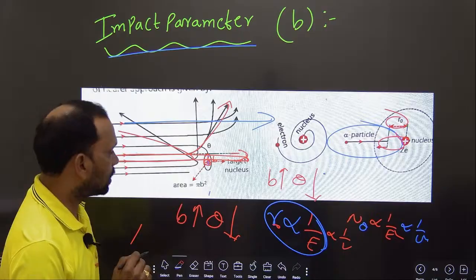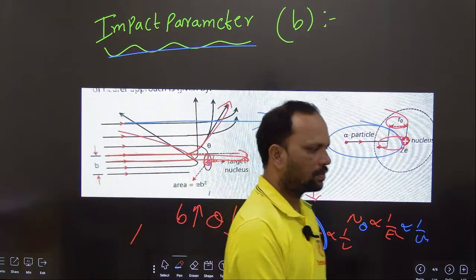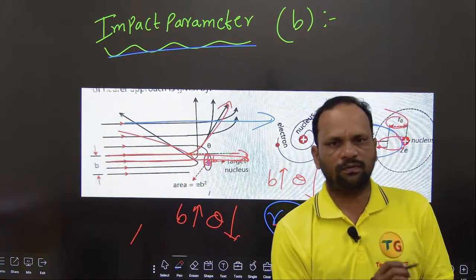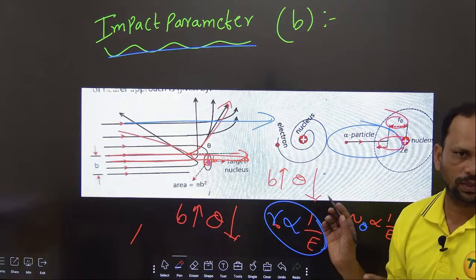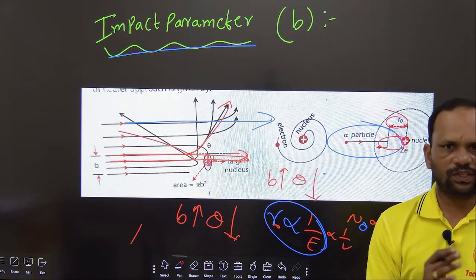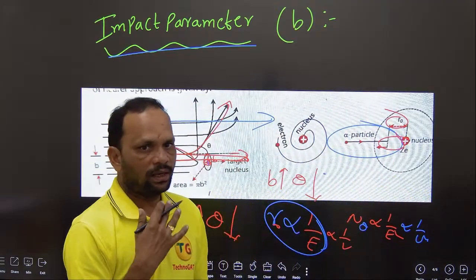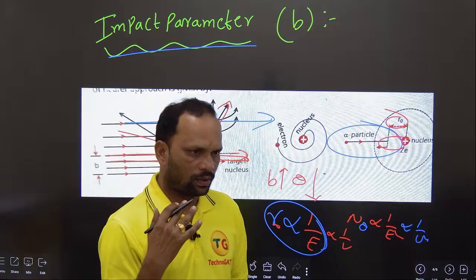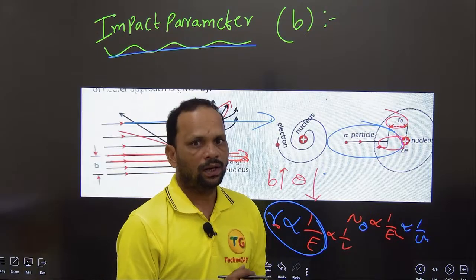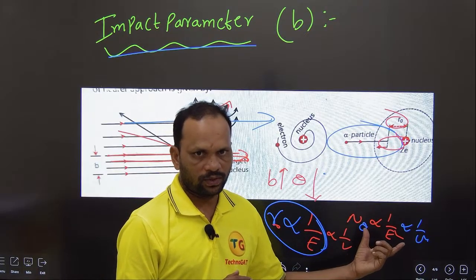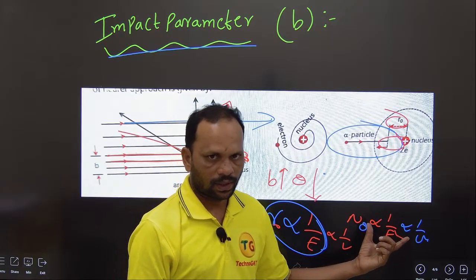So this is about the impact parameter, the radius of closest approach, and the scattering of alpha particles. This is about the Rutherford model. In the next video we will discuss the merits and failures of the Rutherford atomic model. Thank you.